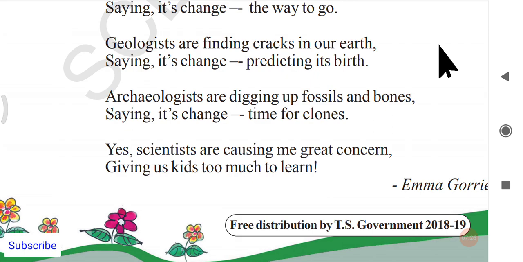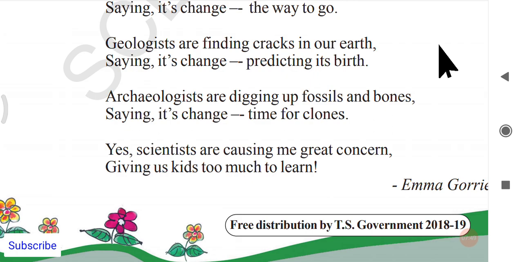Geologists are also finding so many big cracks, not just in fields but everywhere, just like earthquakes. They are also saying it is a birth, predicting its birth. They're telling that something new is going to happen because of this earth crack.